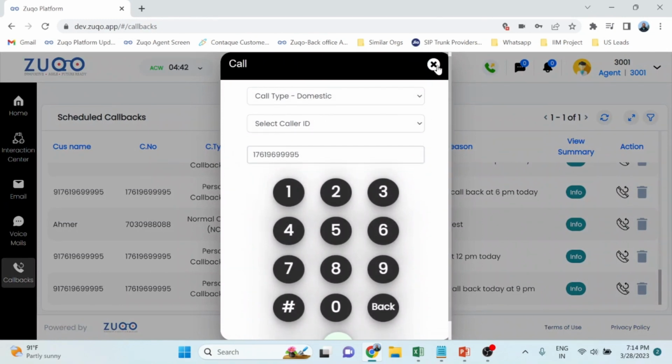It is much more simplified, and it ensures that agent productivity is much more increased, and that none of those promises which have been given to customers are lost or not delivered.